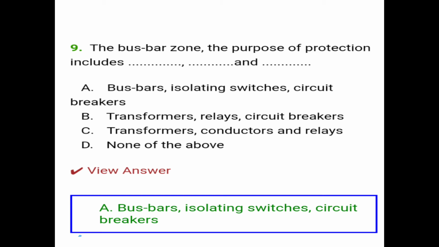Question 9: the bus bar zone, the purpose of protection includes blank and blank. So the correct answer is option A, bus bar, isolating switches and circuit breakers. Means the bus bar zone, the purpose of protection includes bus bars, isolating switches and circuit breakers.